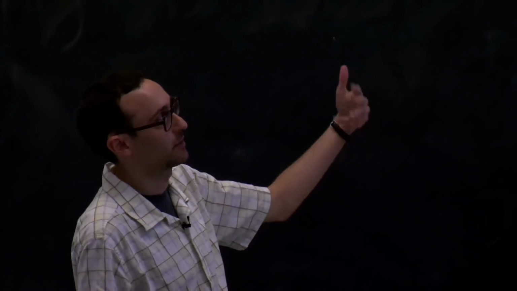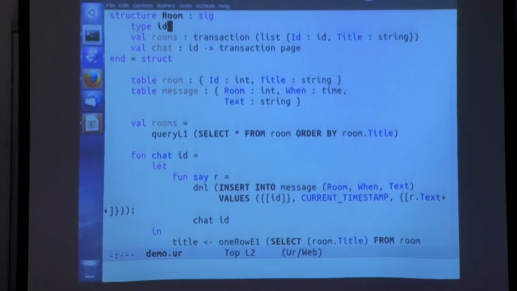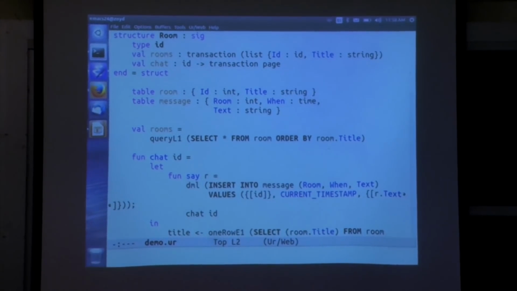So I think what would work to do instead is, instead of type ID, have type room, have rooms return a list of rooms and chat take a room as an input. Is that what you have in mind?